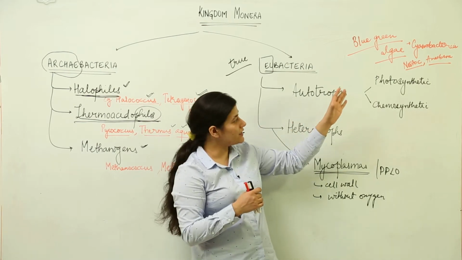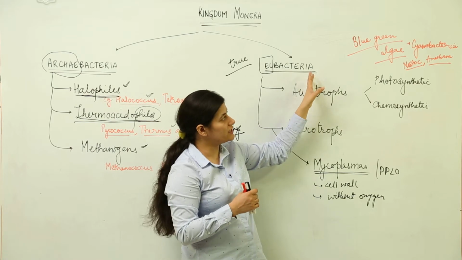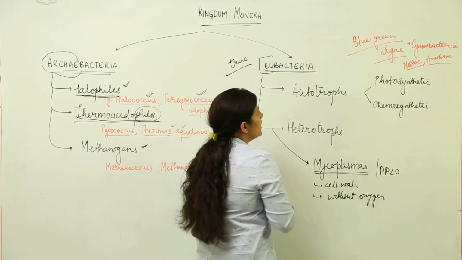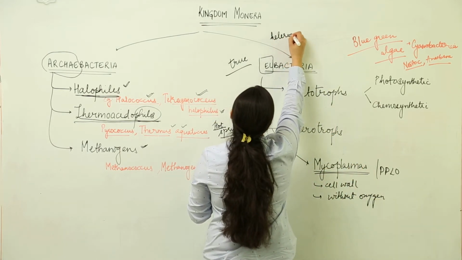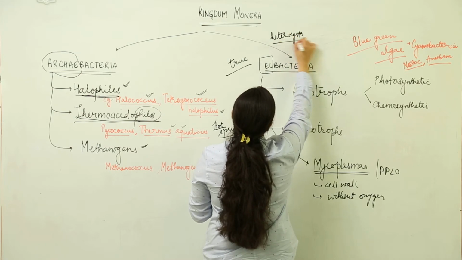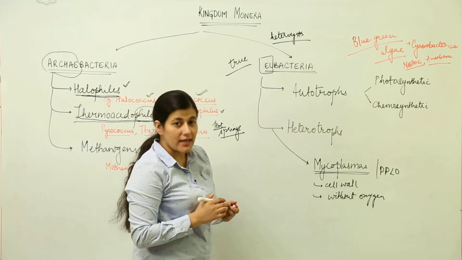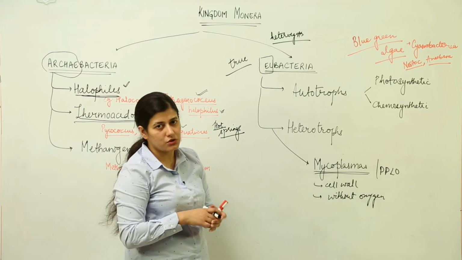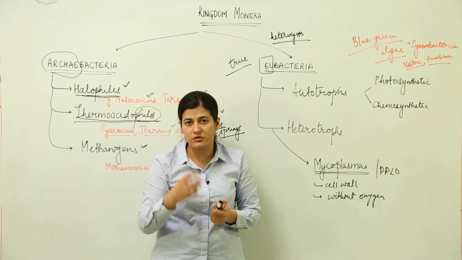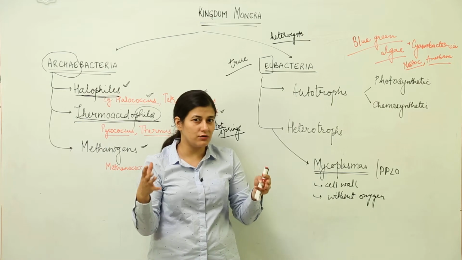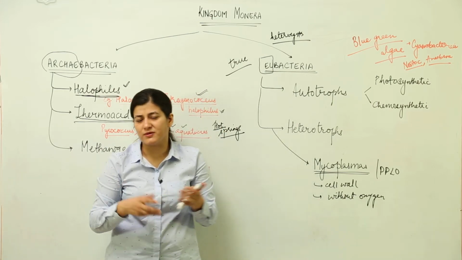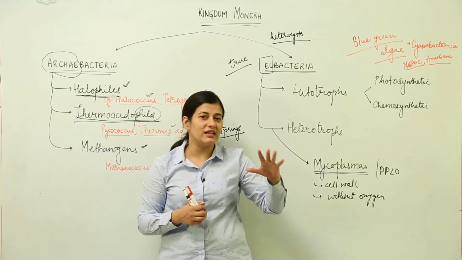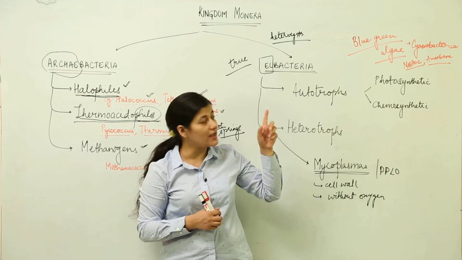So the photosynthetic autotrophs, which are under eubacteria, are responsible for nitrogen fixation due to the presence of a particular cell in their colonial forms that is known as heterocysts. So you have to remember this name as well. Heterocysts are present in cyanobacteria, which are responsible for nitrogen fixation. The entire cyanobacteria would look like a sheet. You must have seen those algal blooms occurring in ponds. If you have ever seen a deteriorating water body, you would see that green layer, and that is known as algal bloom. That is not algae, that is the cyanobacteria.